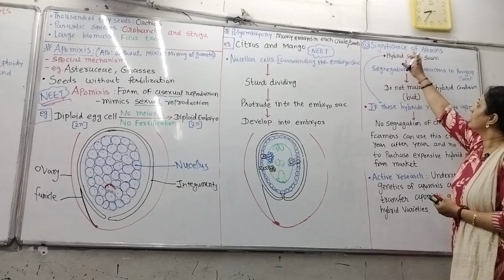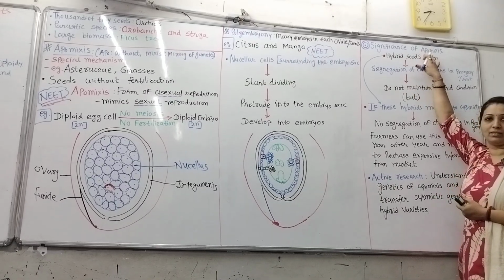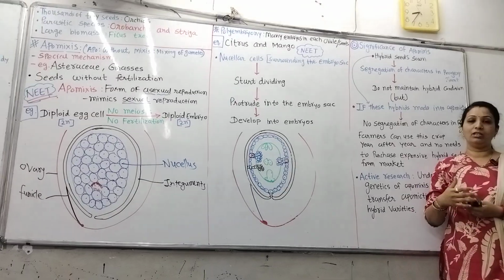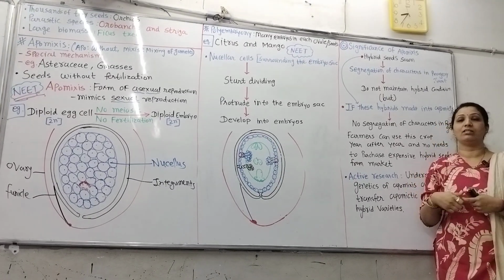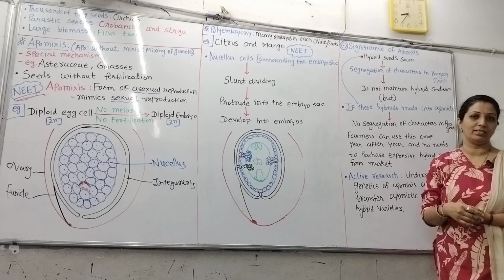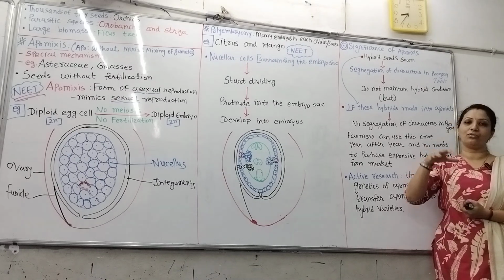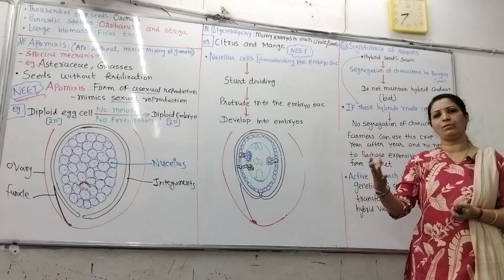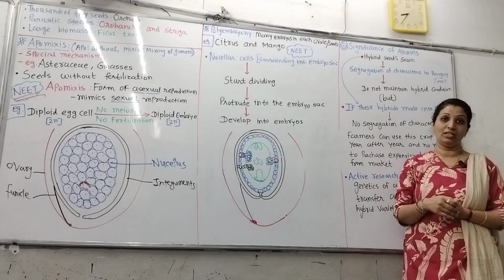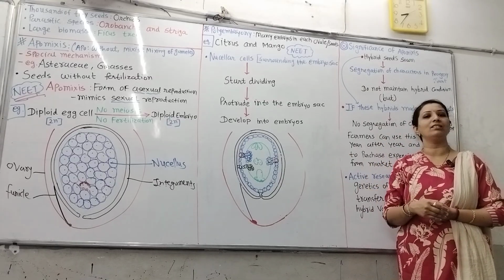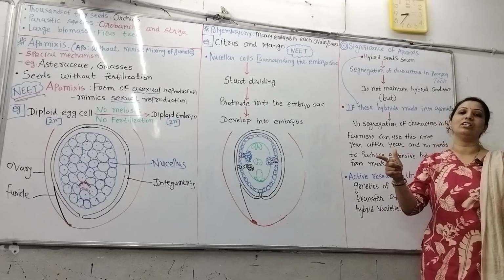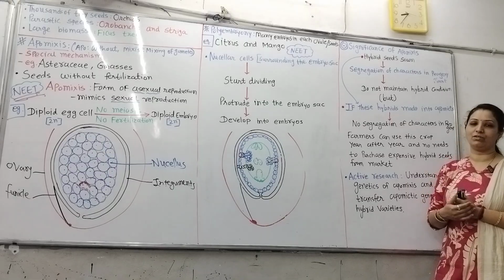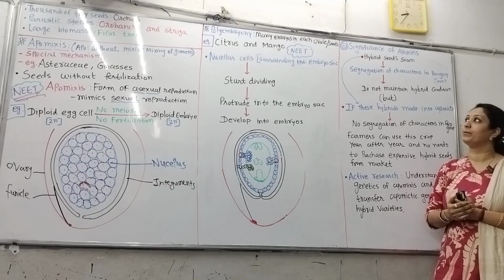Next one, the significance of apomixis. We know that to get the desired characters, botanists have developed hybrid seeds. But if these hybrid seeds are sown into the soil and allowed normal gamete formation, pollination and fertilization, then in their progeny there are chances of segregation of characters due to segregation of chromosomes during meiosis, because meiosis is required for gamete formation.